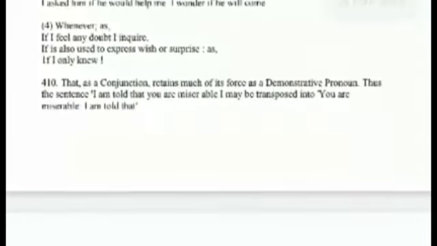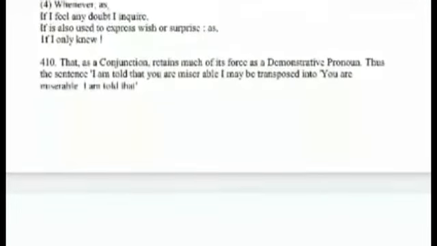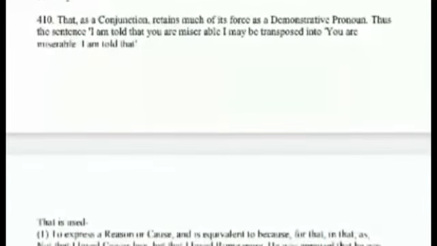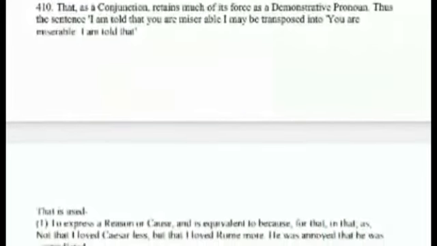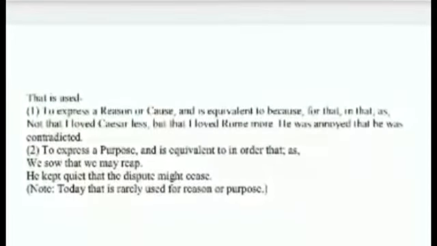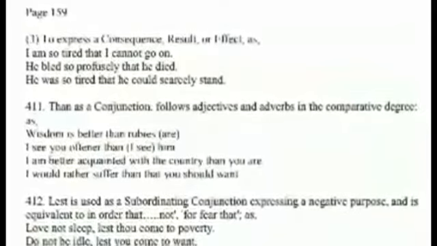And next one, that. As a conjunction it retains much of its force as the demonstrative pronoun. Example: Not that I loved Hari less, but that I loved Krishna more. He was annoyed that he was contradicted. To express a purpose we also use that, and it is equivalent to in order that. We sow that we may reap. He kept quiet that the dispute might cease.